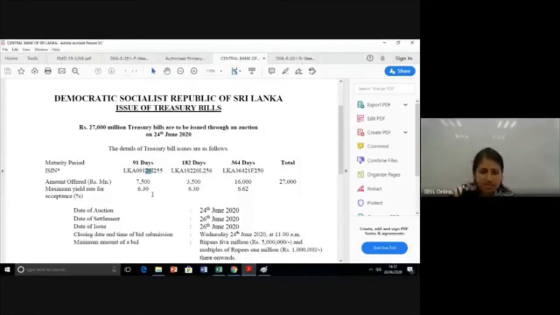Now this particular treasury bill is going to mature in this year itself. Okay. This particular treasury bill also is going to mature in 2020 itself. But the 1 year one is going to mature in 2021. Okay. But the month is referred to by the letter. They start January with A and they move on. So this particular letter will tell you what month it's going to mature.